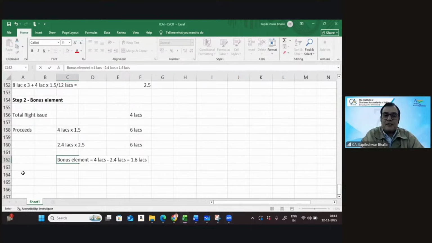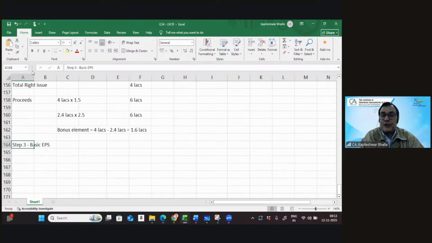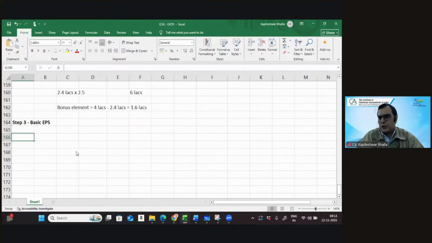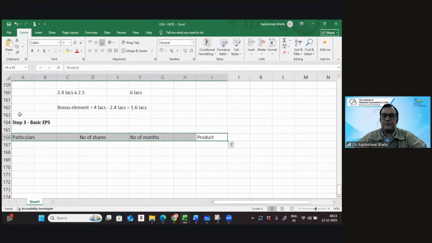Okay, so let's now come to step number 3, which is now making the calculations of the basic earning per share. Because with this, you are able to identify things easily in the chart. So I need to make a chart again because we need to consider the timing factor. Let's consider the particulars, the number of shares, the number of months it has been outstanding, and the product as well. So we keep considering the same inputs.